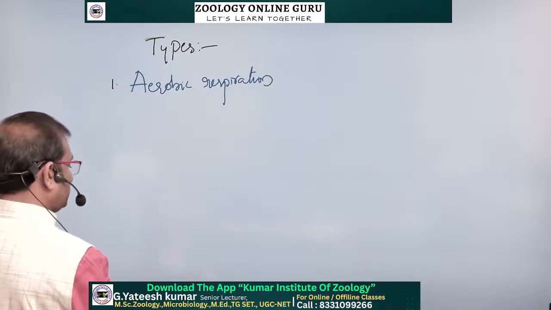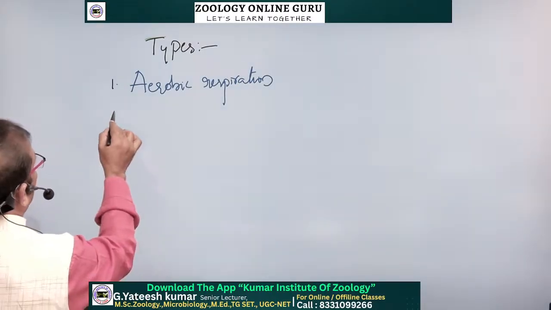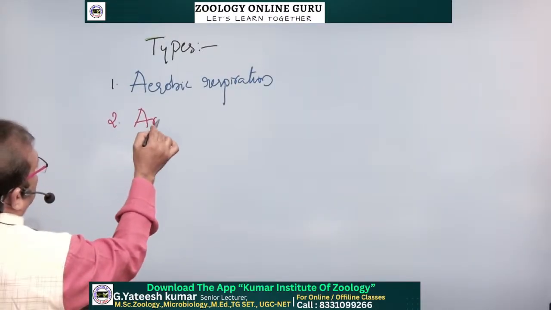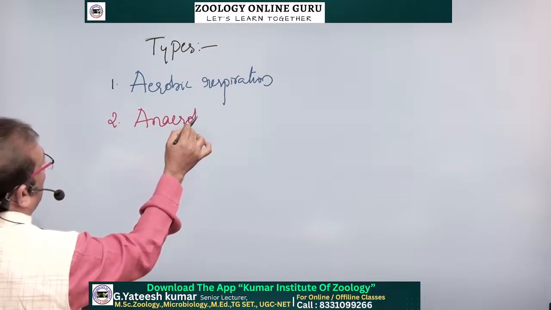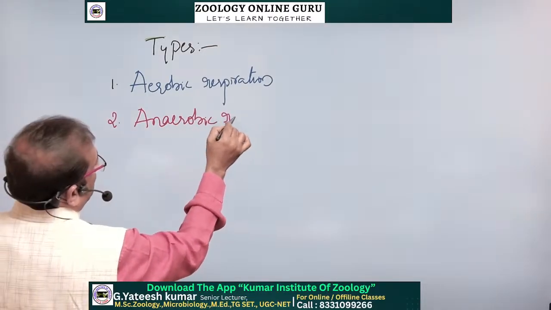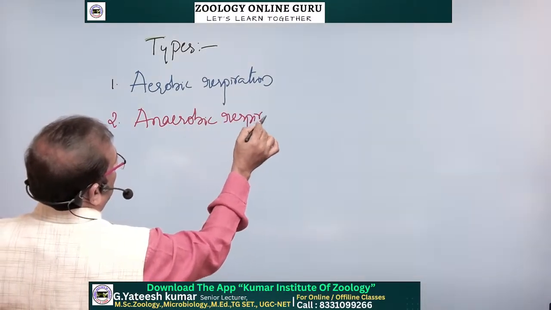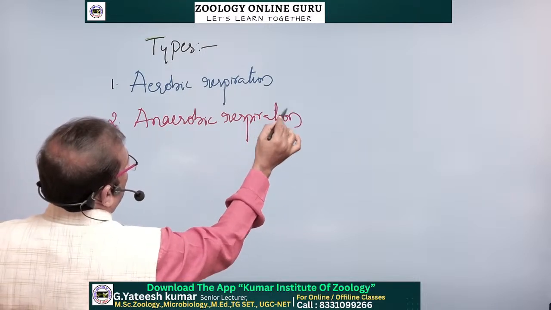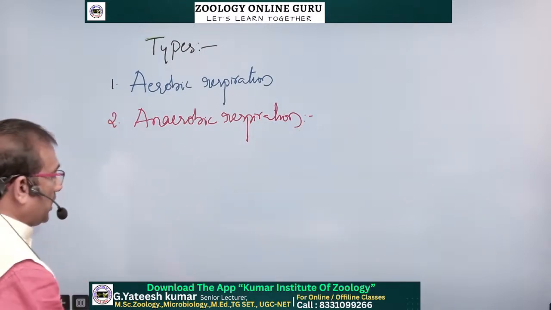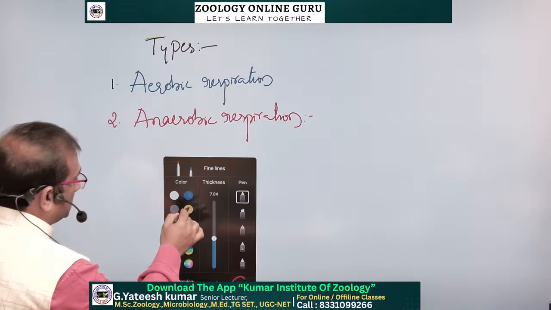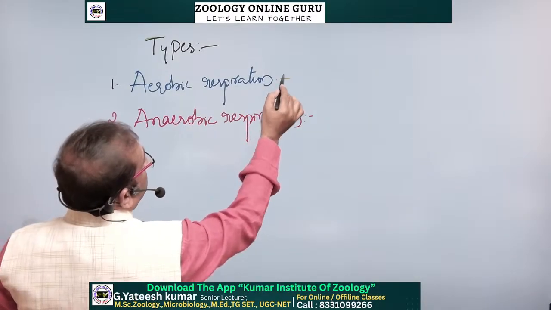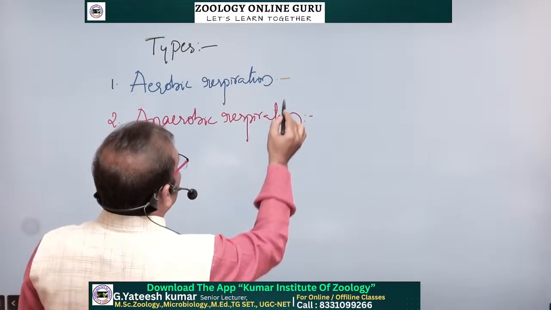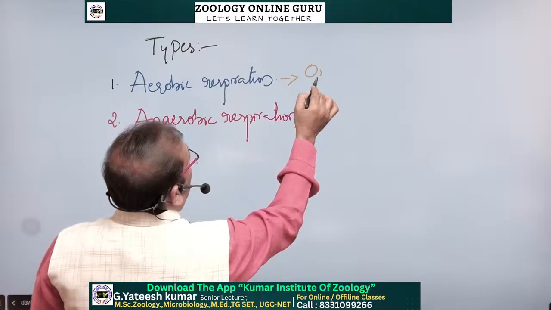Second one, anaerobic respiration. Okay, aerobic respiration means in the presence of oxygen.